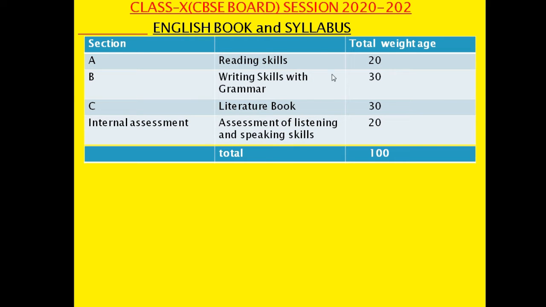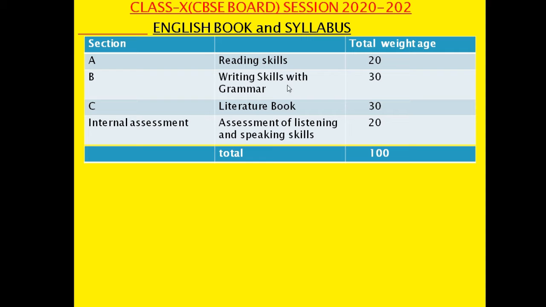See, this is the marks distribution. Your question paper is divided into 3 sections. Section A, reading skill, that is the comprehension section, is of 20 marks. Second is section B, writing and grammar. This section is based on writing and grammar, and it is of 30 marks. And the third section is C, called the literature section, and this is also of 30 marks.